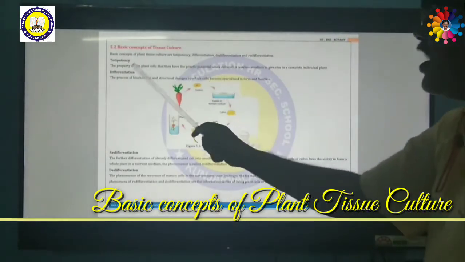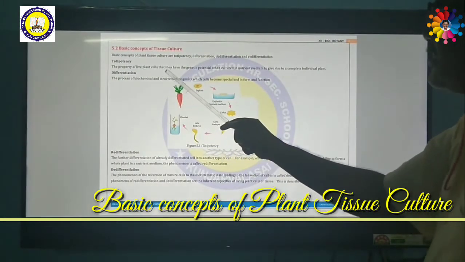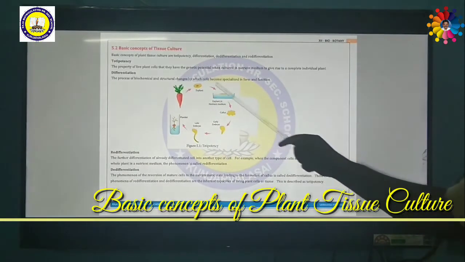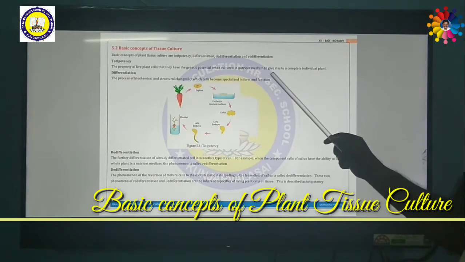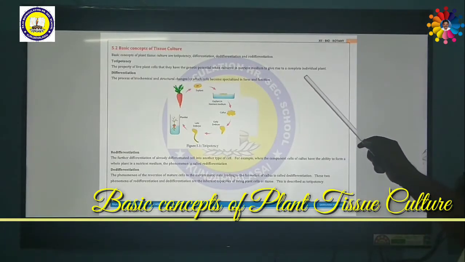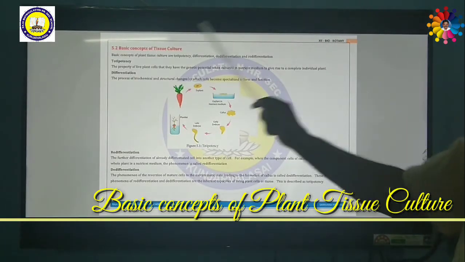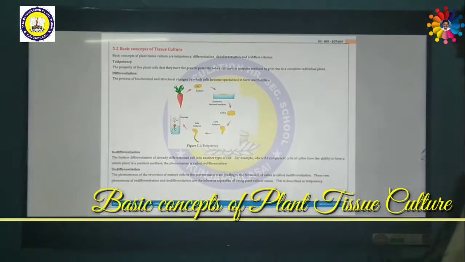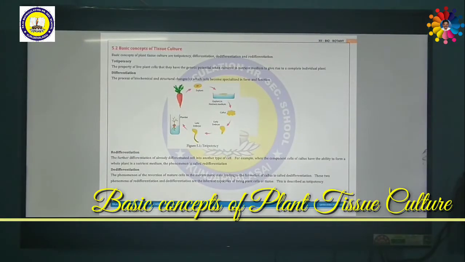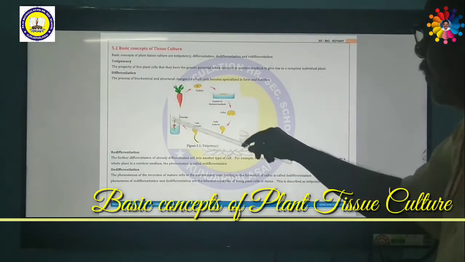So the property of living plant cells that they have genetic potential, when cultured in nutrient medium, to give rise to a complete individual plant is called totipotency. Right? Then differentiation. What is differentiation? I shall explain about totipotency.